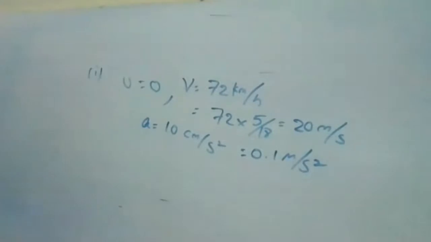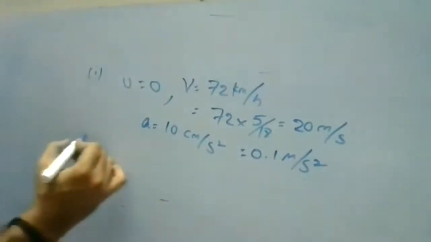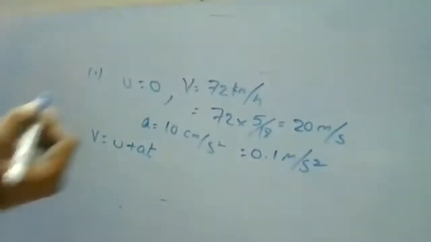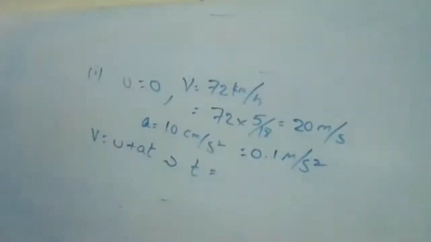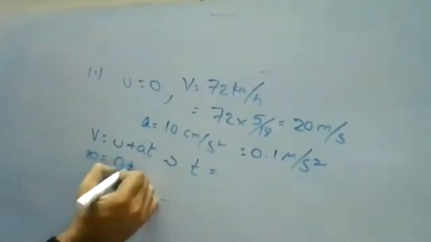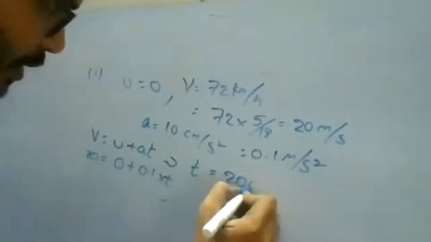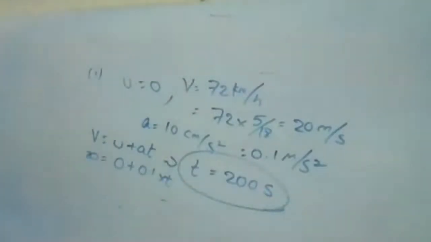So we are going to find the time period. To find the time period, first of all, you have to check the relations. Here I have the acceleration, the initial velocity, and the final velocity. I'll take directly v is equal to u plus at. When substituting, 20 is equal to 0 plus 0.1 into t. So I'll get t as 200 seconds for the first case.